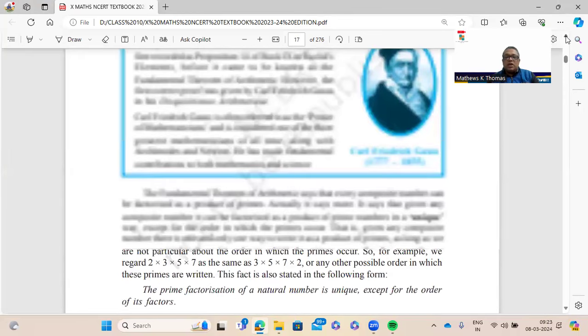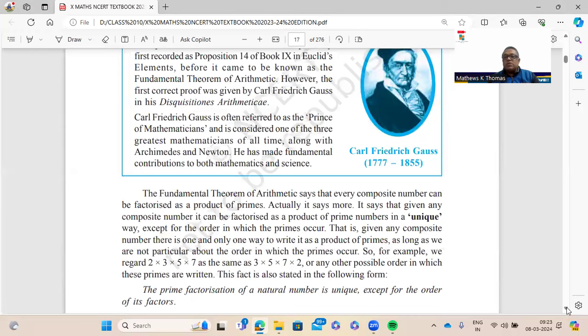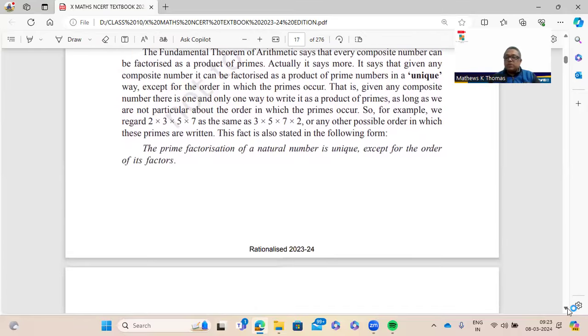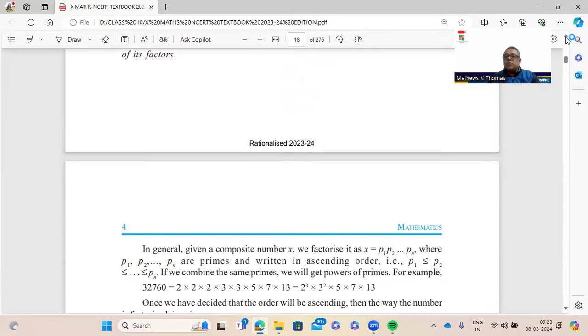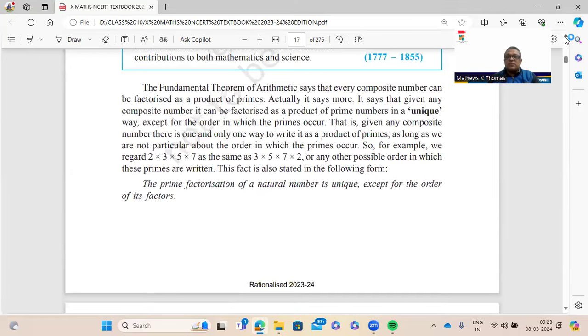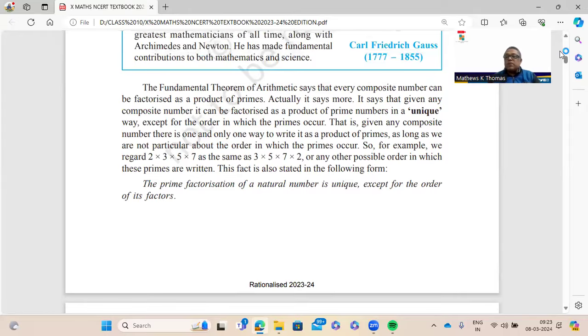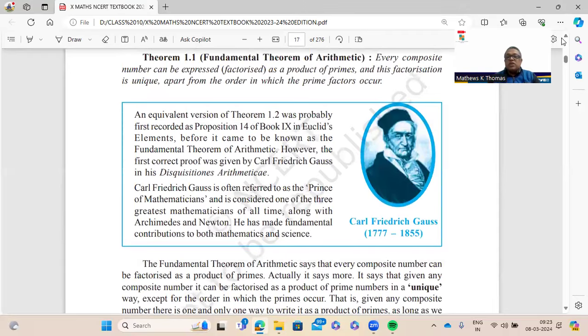Now here we have the first chapter, that is starting with the fundamental theorem of arithmetic given by Carl Friedrich Gauss, also known as the Prince of Mathematicians. And you should be knowing what the fundamental theorem of arithmetic is. Every composite number can be expressed as a product of prime numbers, and this factorization is unique apart from the order in which the prime factors occur. Please go through the statement of this. Suppose you have a composite number 6, that can be written as 2 into 3, right? Or 3 into 2. The order doesn't matter, right? So that's what the fundamental theorem of arithmetic says.